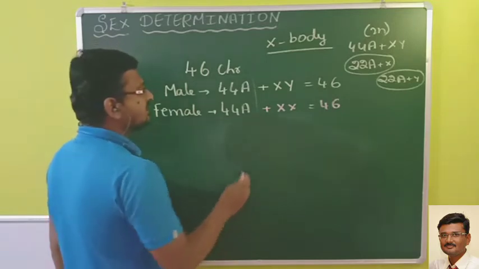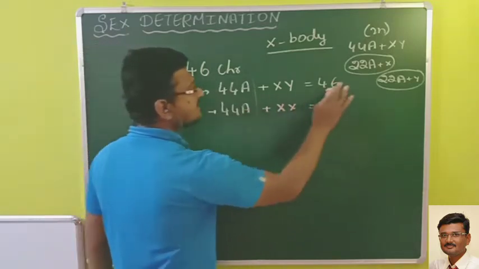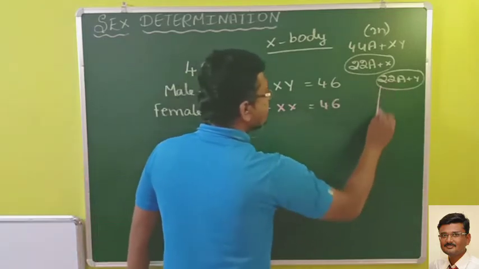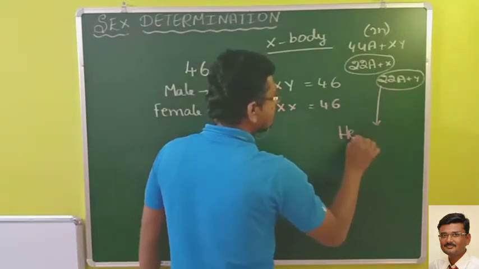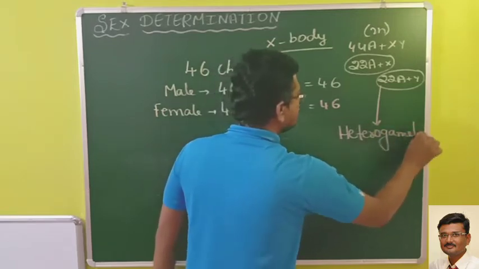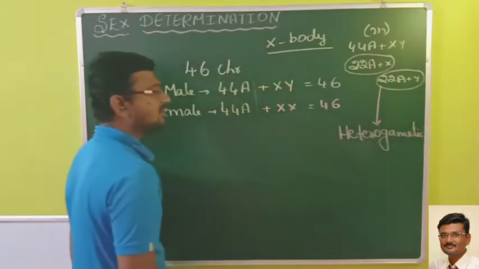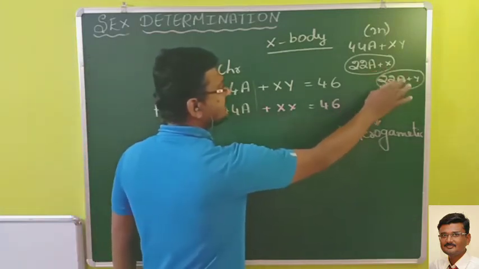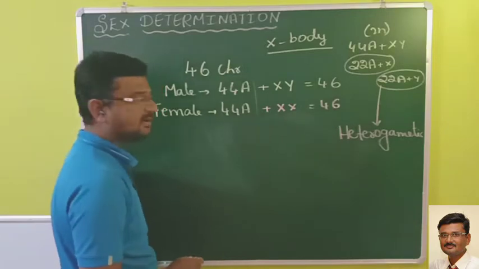And here we can see that males produce two types of gametes, and hence males are called heterogametic, because they produce two types of gametes: 50% of the gametes carry the X chromosome and 50% of the gametes carry the Y chromosome.